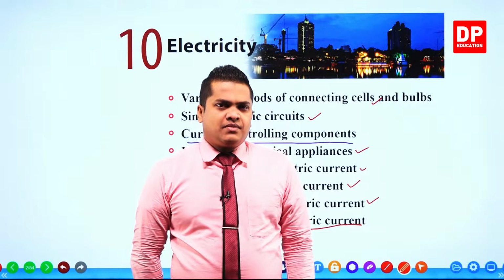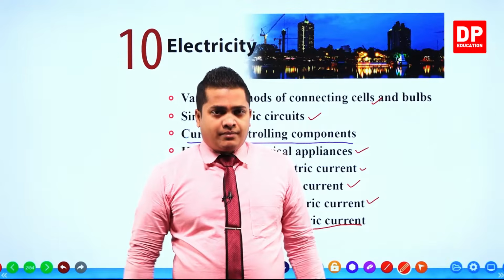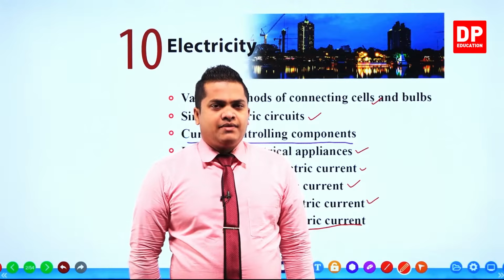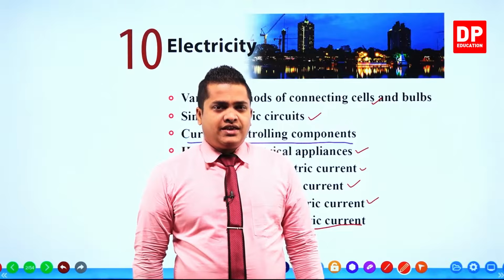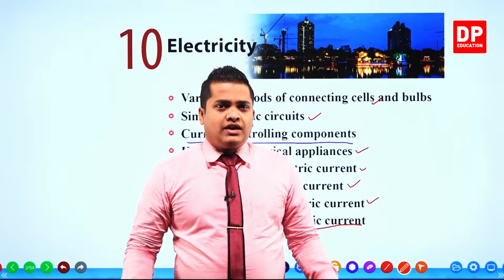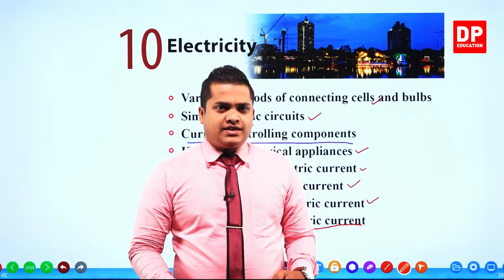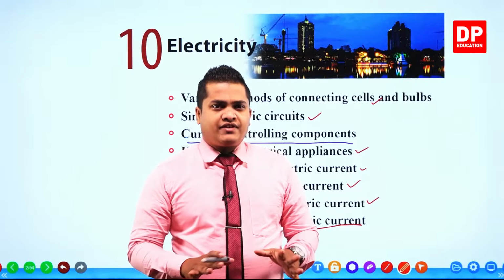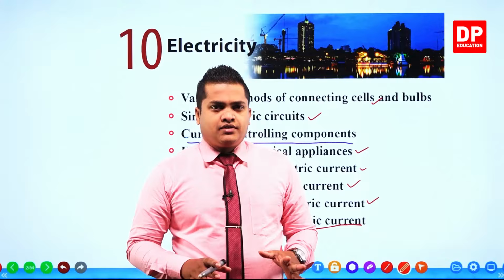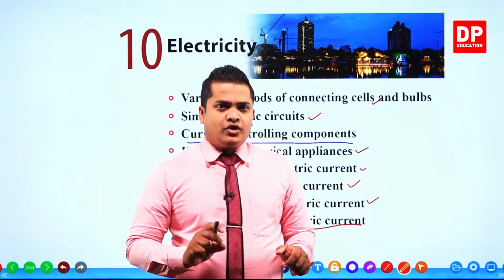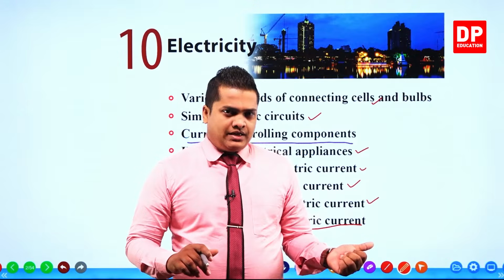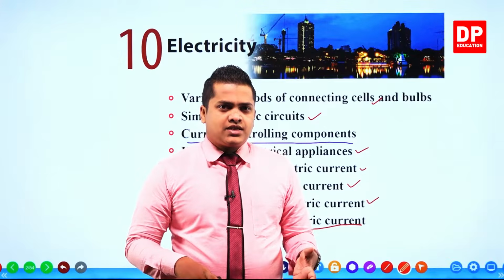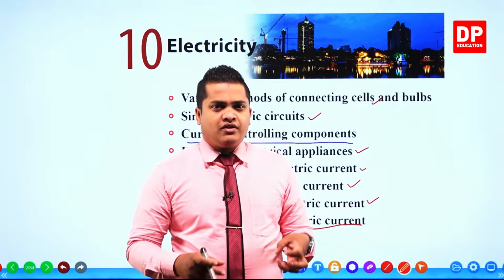We'll be discussing this part in detail under the chemical effect of current. Especially here, if you provide electricity to a liquid, that liquid can turn into a different substance. Like in the earlier case, if I provide electricity to a solution of gold, suddenly gold appears from that solution.